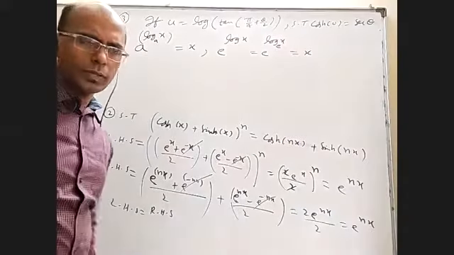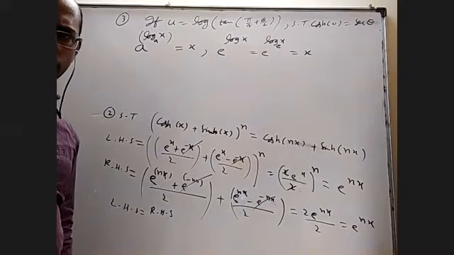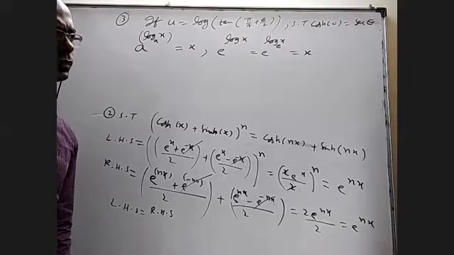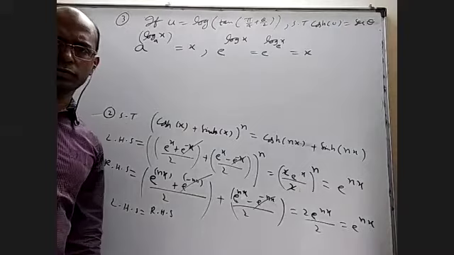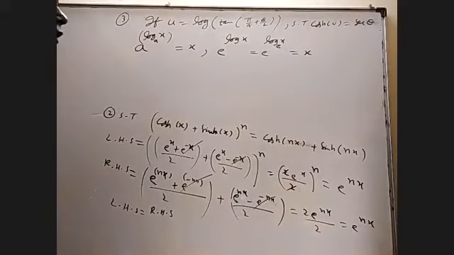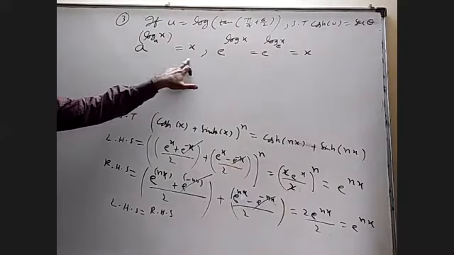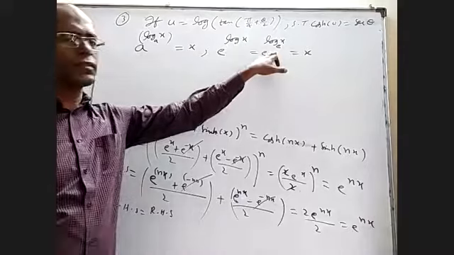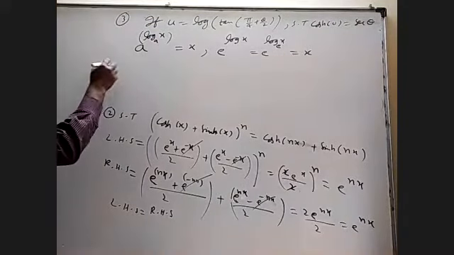Sir, can we write tan theta plus cot theta equals 2 cosecant 2 theta? Yeah, it is a formula. If you want, you can derive it in 1 or 2 steps, or you can use it also, not a problem. Okay, so first of all, you should remember this formula in logarithms. Based on that, even when nothing is mentioned, base is e by default, and if these two are the same, it is x. Okay, now coming to cosh of u.